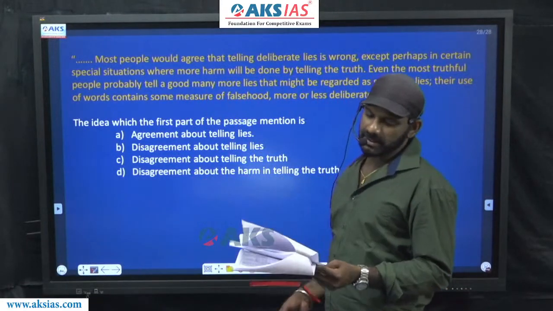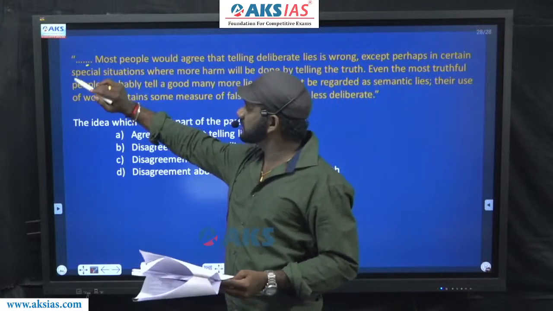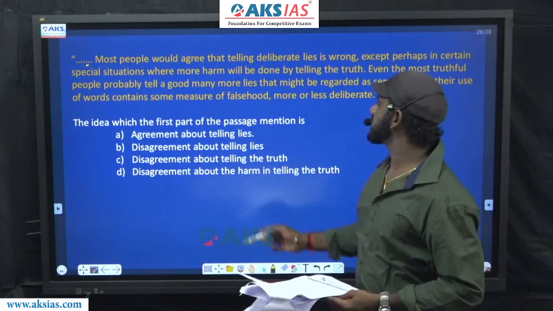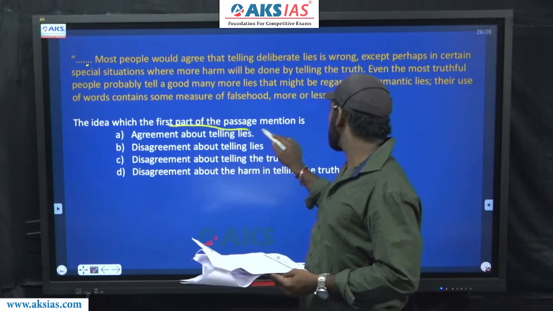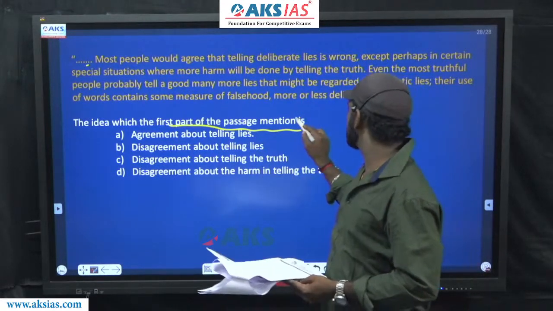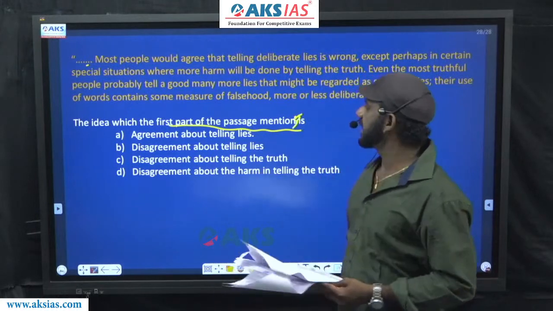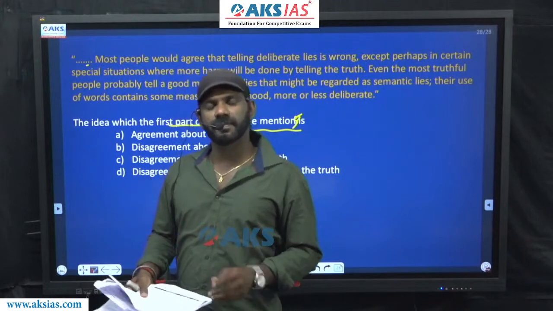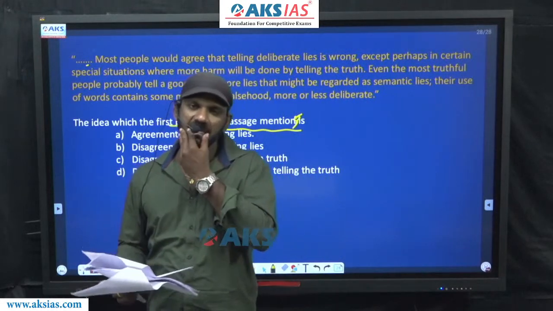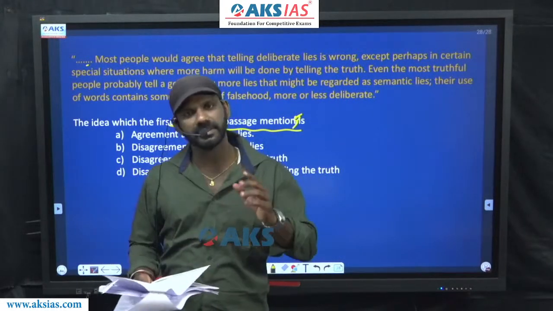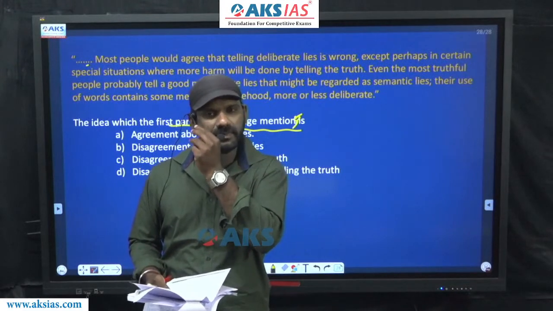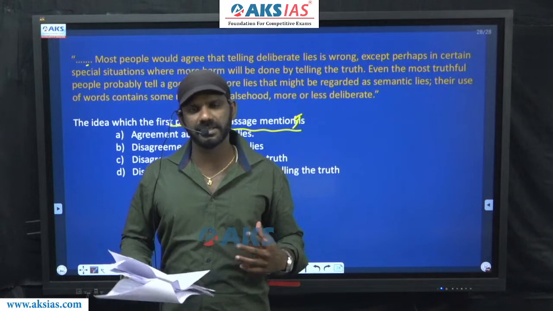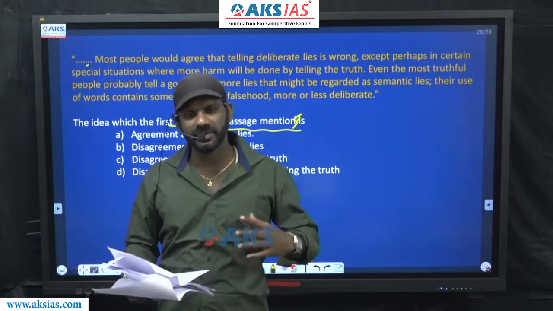Now I'll just read the question because it starts with some blanks. The idea which the first part of the passage mentions is. This is what we have to find out. The idea which the first part of the passage mentions. In a paragraph, there must be a flow of ideas. The first sentence must move on to the second, to the third, to the fourth, etc. Now all the details related to a particular topic must be brought together. Only then we should move on to another topic.